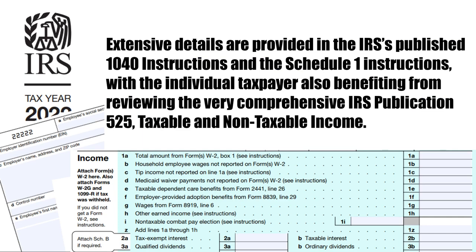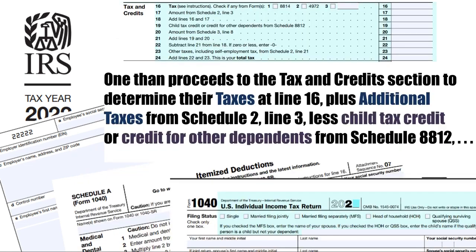Extensive details are provided in the IRS published 1040 instructions and the Schedule 1 instructions, with the individual taxpayer also benefiting from reviewing the very comprehensive IRS Publication 525, Taxable and Non-Taxable Income.